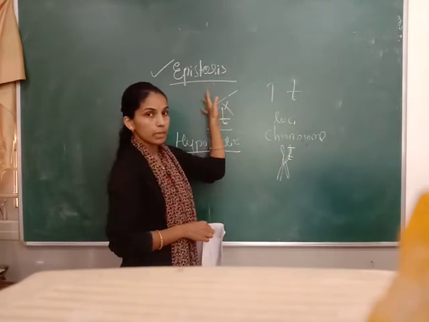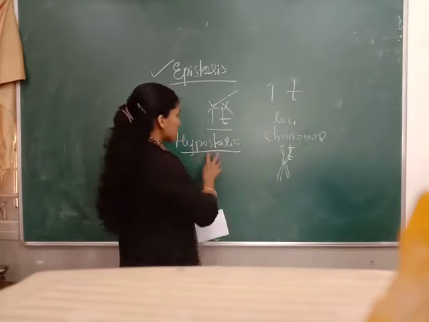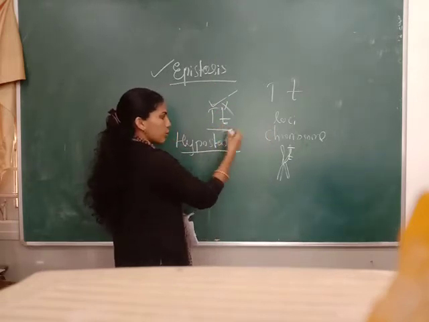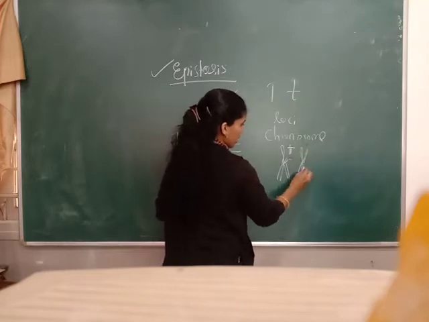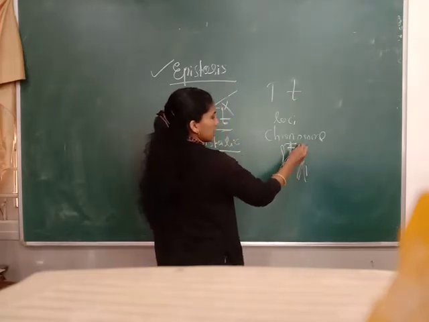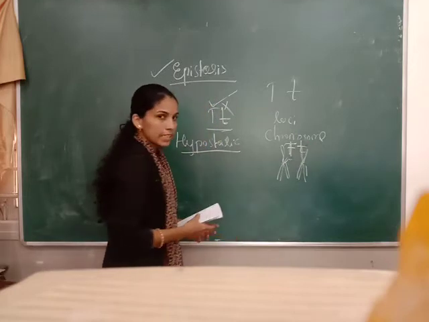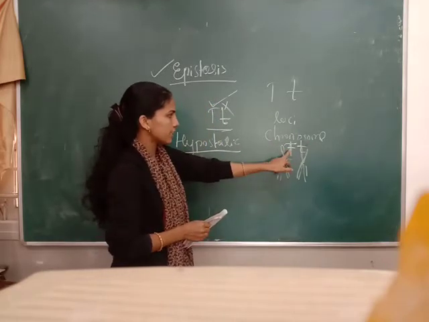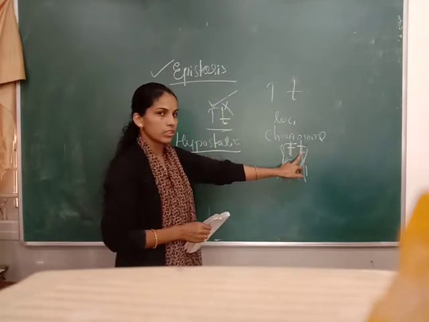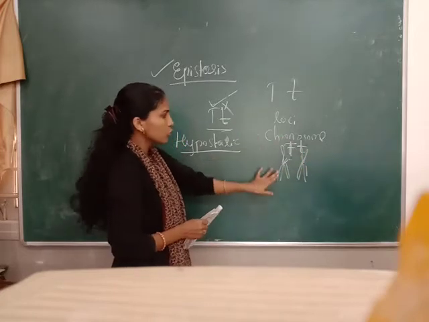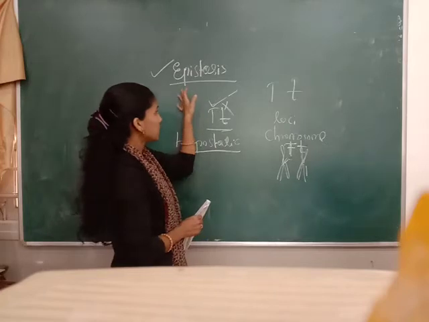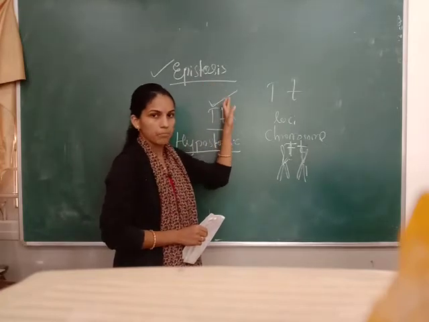But in case of epistasis, what happens? These genes are present on different loci. Here one chromosome has capital T and another has small t. This is the epistatic gene, and it suppresses the other gene present on the other chromosome. Such a gene we call the epistatic gene. Understood?